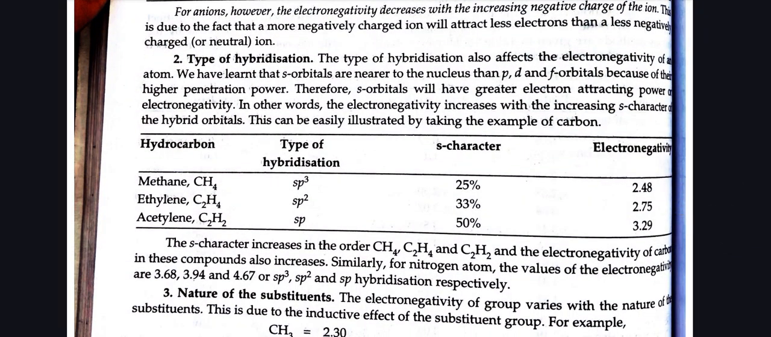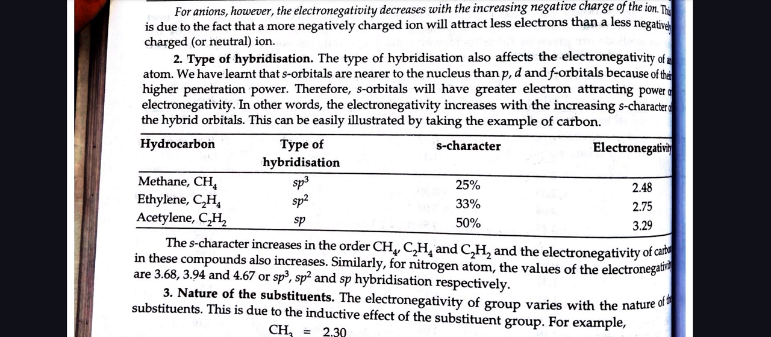Type of hybridization. The type of hybridization also affects the electronegativity of an atom. We have learned that s orbitals are nearer to the nucleus than p, d, f orbitals because of their higher penetration power. Therefore, s orbitals will have greater electron attracting power or electronegativity. In other words, the electronegativity increases with the increase in s character of hybrid orbitals.